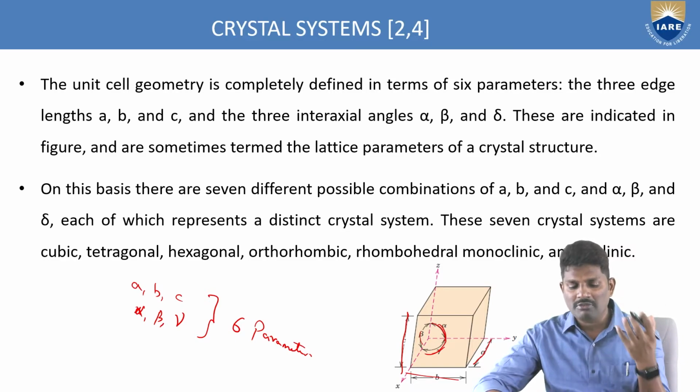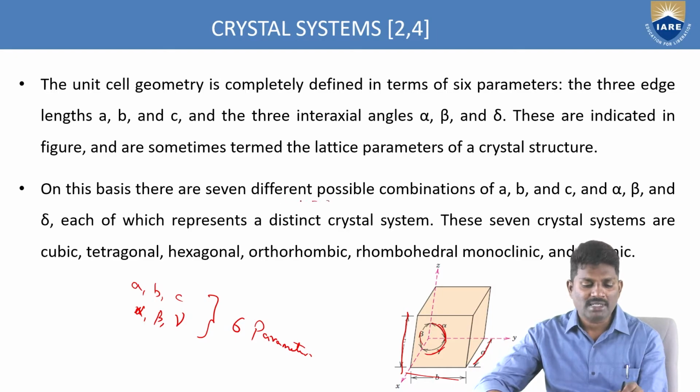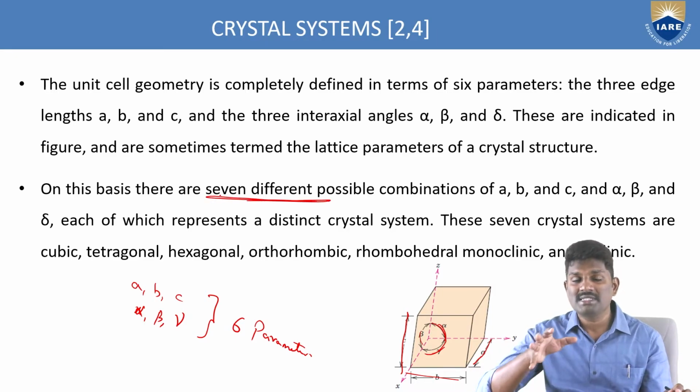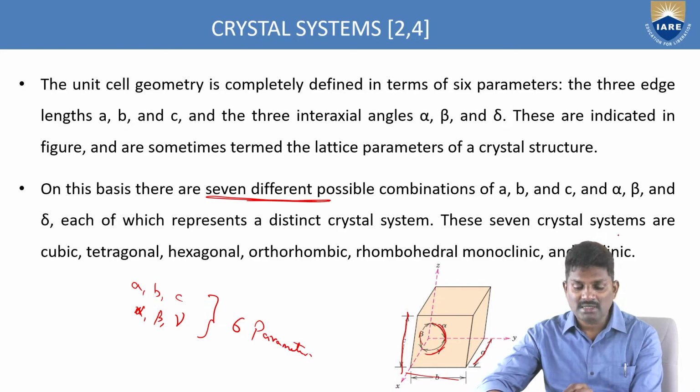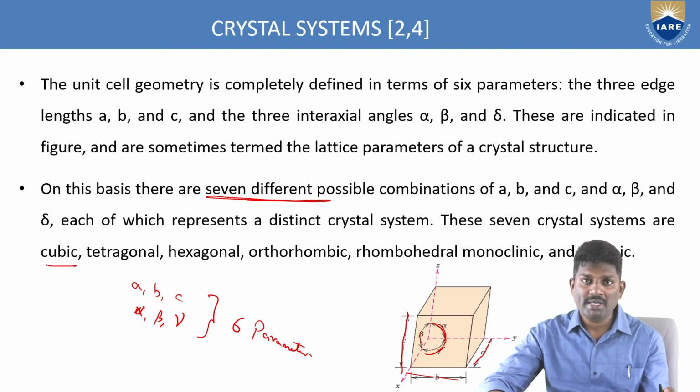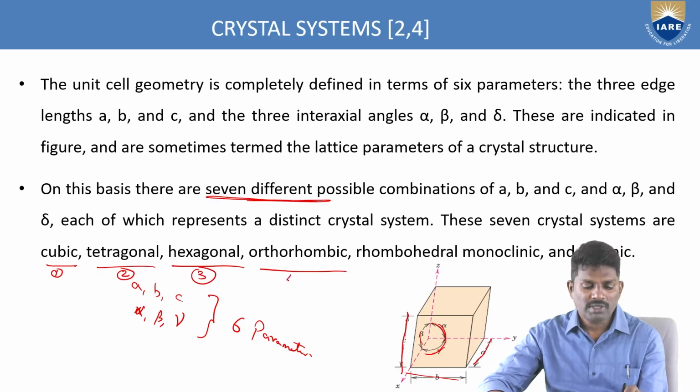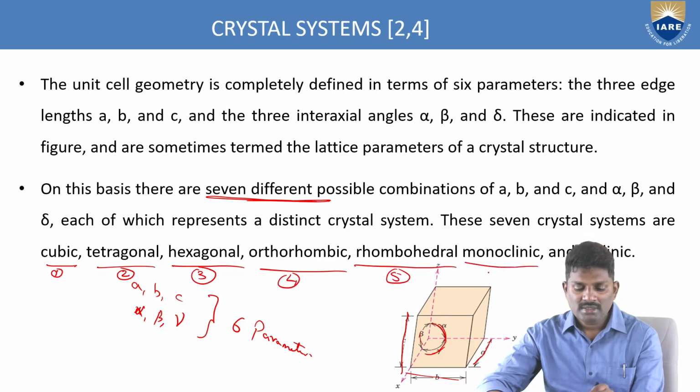Now on the basis of these 6 parameters, we can bring out different types of combinations with alpha, beta, gamma, and A, B, C. Completely 7 different possible combinations can be obtained. These 7 crystal systems are: the first one is cubic, the second tetragonal, the third hexagonal, the fourth orthorhombic, the fifth rhombohedral, the sixth monoclinic, and the seventh triclinic.